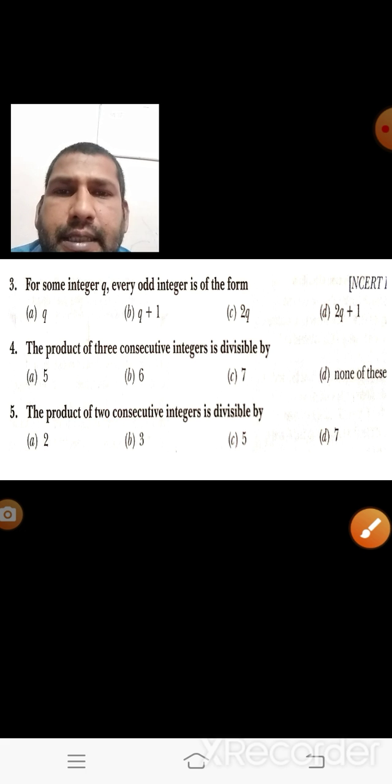Then let us take one more question, and this one is a fill in the blanks question. We have to fill the blank, and here I am taking the question as: dash is neither prime nor composite. We are learning this from class 5th.